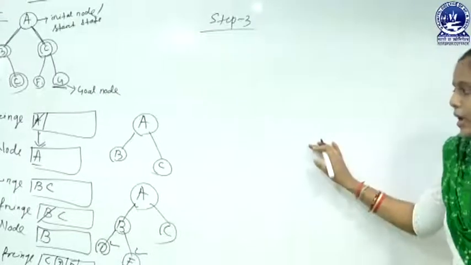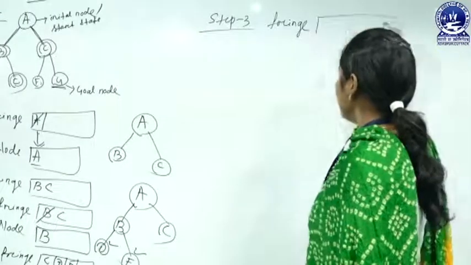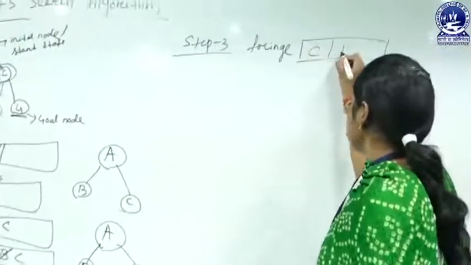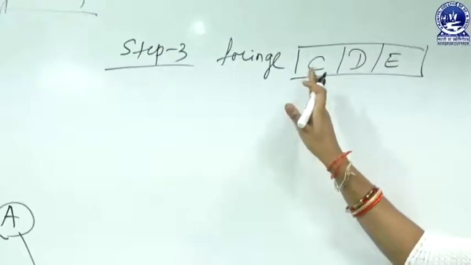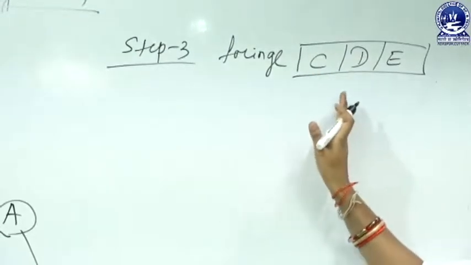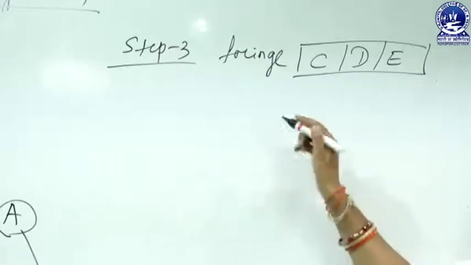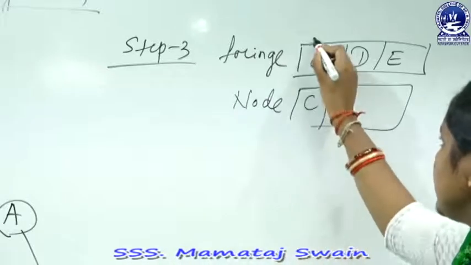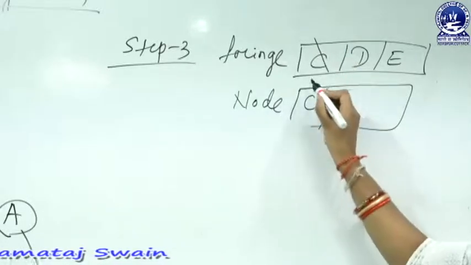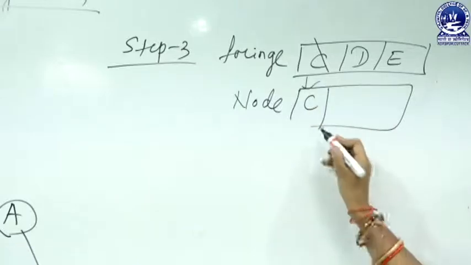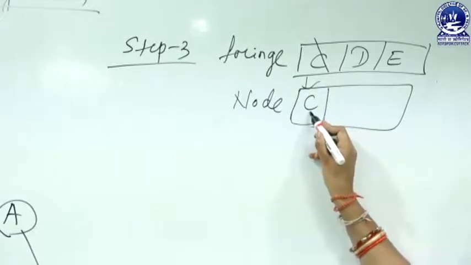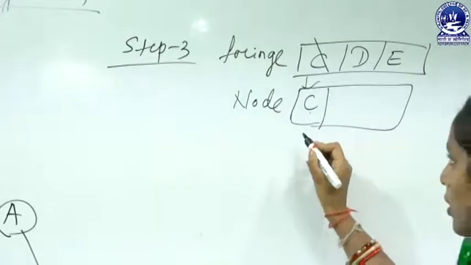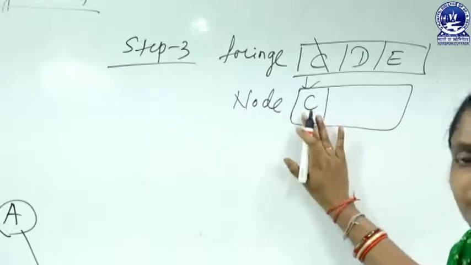In step 3, our fringe list contains the nodes C, D and E. So, we remove the first element of our fringe and we place this element in our node list. Now, our node list contains the node C. That means this C is removed from this fringe and added into the node list. Now, here we check whether this C node is a goal node or not, but this C node is not a goal node. Now, again we find out the successor of this node C.